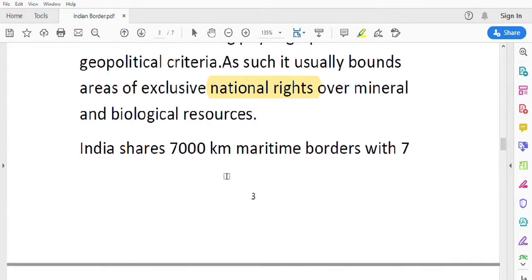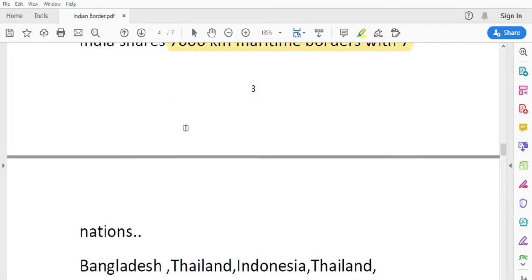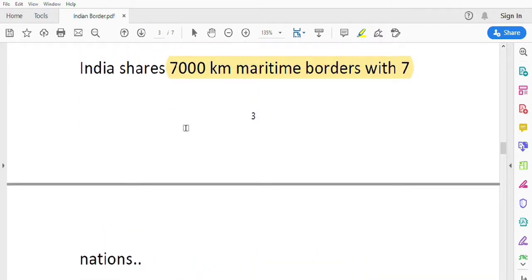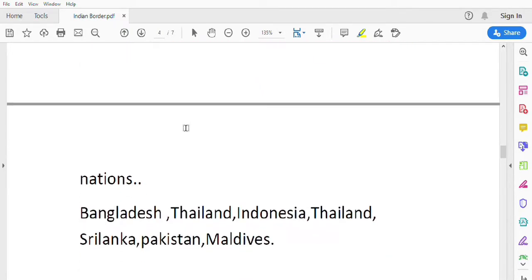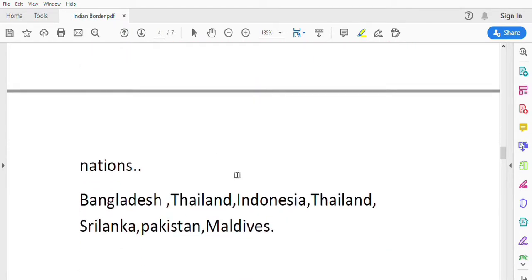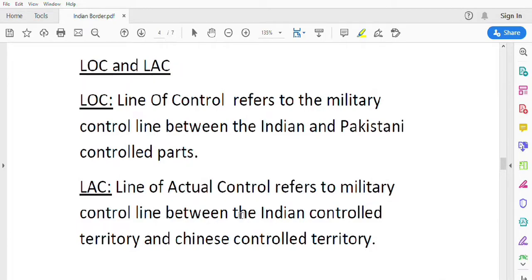Next, India shares 7,000 kilometers of maritime borders with seven nations: Bangladesh, Thailand, Indonesia, Sri Lanka, Pakistan, and Maldives. These are the nations with which India shares maritime borders.